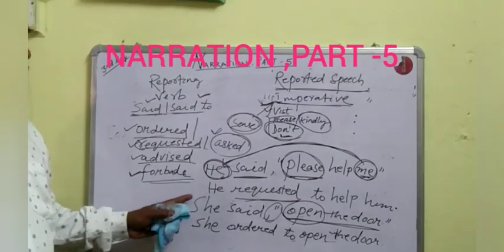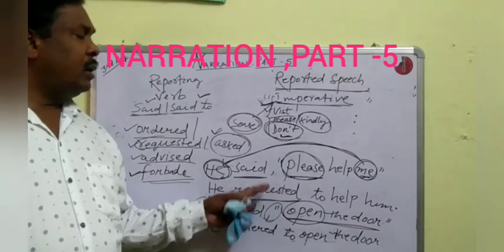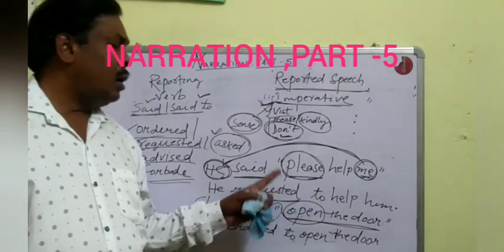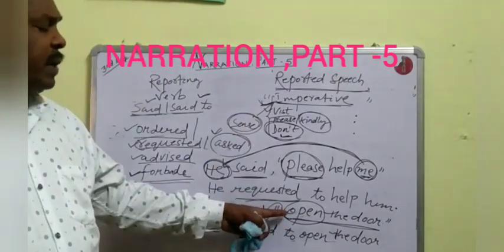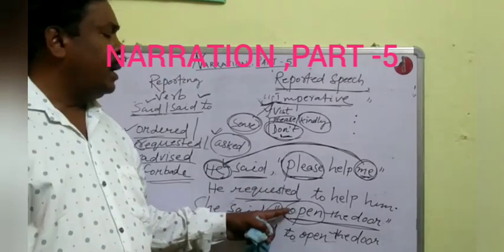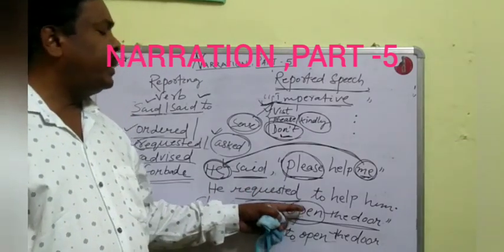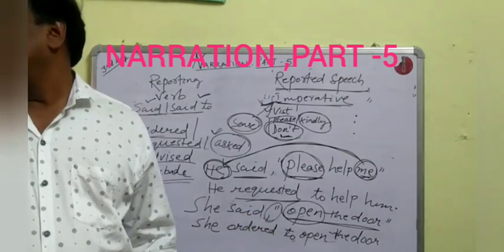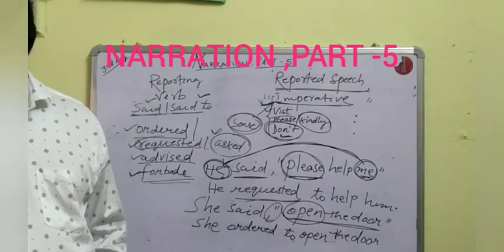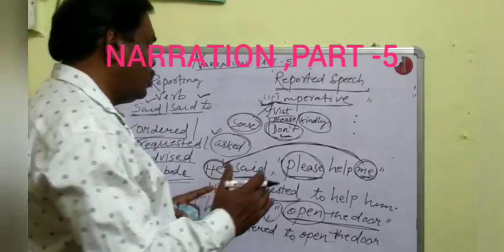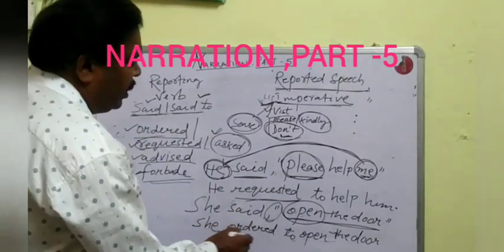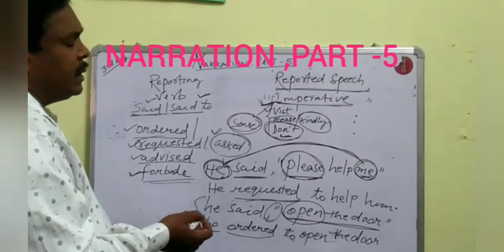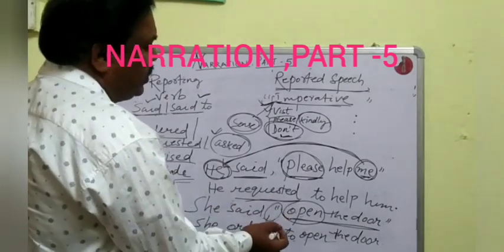I told you, when a reported speech starts with the first form of verb, we shall see the sense of that reported speech. According to the sense, we shall change the reporting verb into ordered, requested, advised, forbade, etc. Then, removing the comma and inverted commas, we shall write